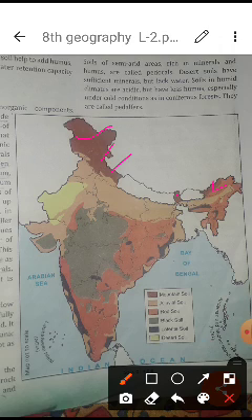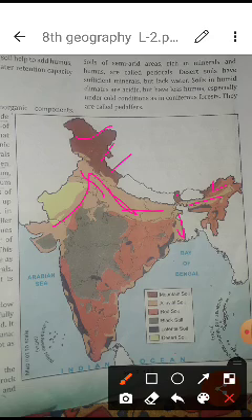Afterwards alluvial soil, which is very important, making the land very fertile. Alluvial soil covers all the northern plains and the delta areas. It means the Ganga and Brahmaputra, when the Ganga is moving from here and the Brahmaputra also. So this place is very fertile and this is known as the alluvial soil.